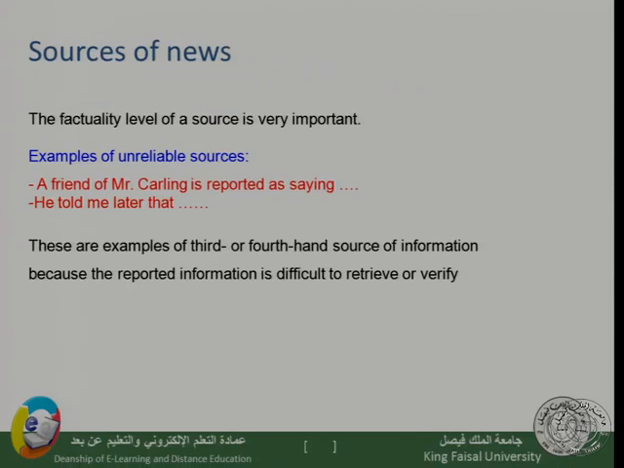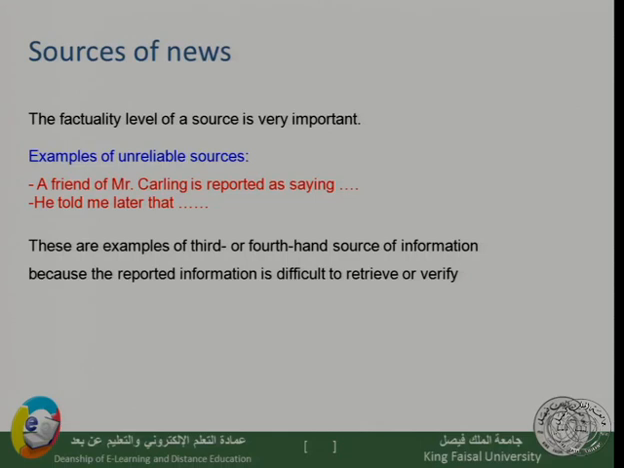What are the sources of news? What sources of news do we have? The factuality level of the source is very important. When we say I know this particular piece of information, we need to know how factual it is, and what source you have depended on. An example of an unreliable source is when you say a friend of Mr. Carling is reported as saying. We do not know who this Carling is and we do not know who his friend is. So this is an unreliable source. We cannot say that this is a factual piece of information.